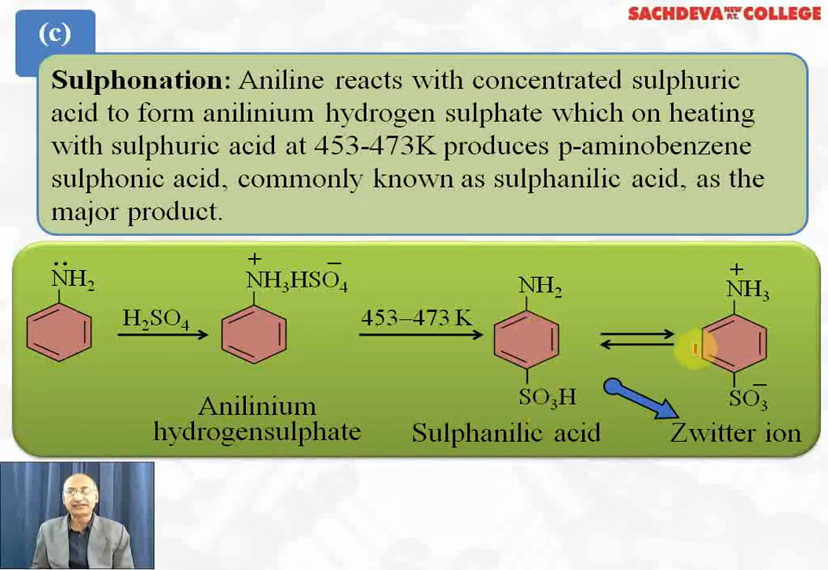It forms a Zwitter ion. Zwitter ion means dipolar ion, that is, one whose one end is positively charged and the other end is negatively charged. The H+ ion protonates the amino group to give NH3+, and SO3 becomes negative. This is the Zwitter ion, or dipolar ion.